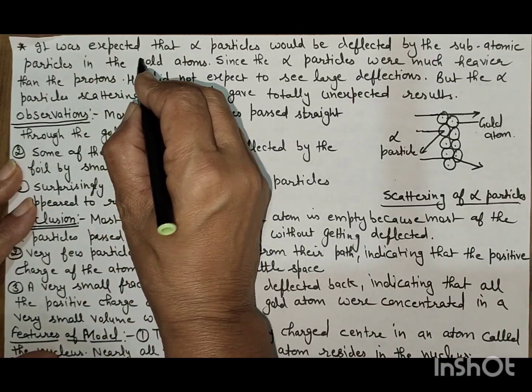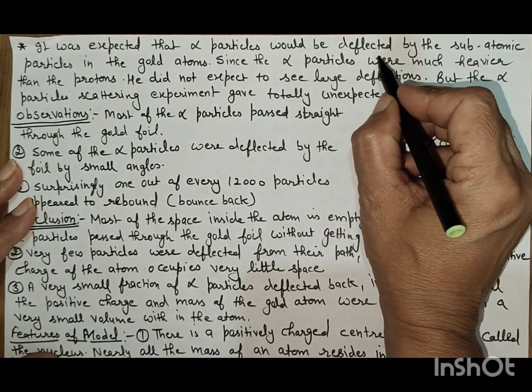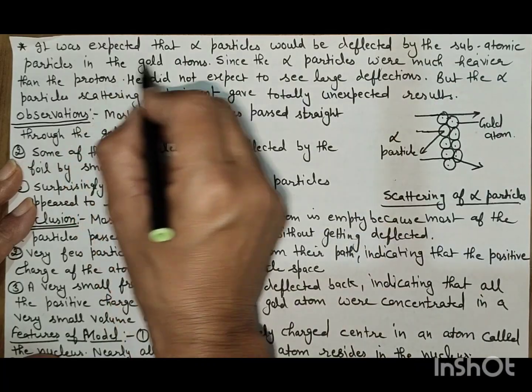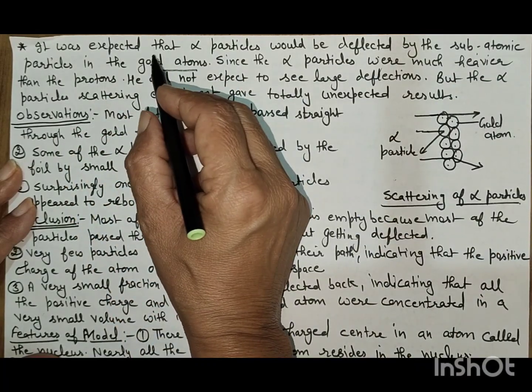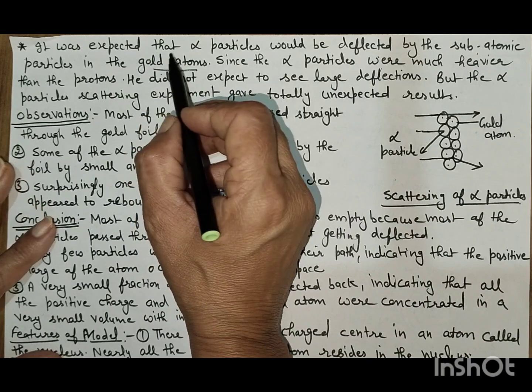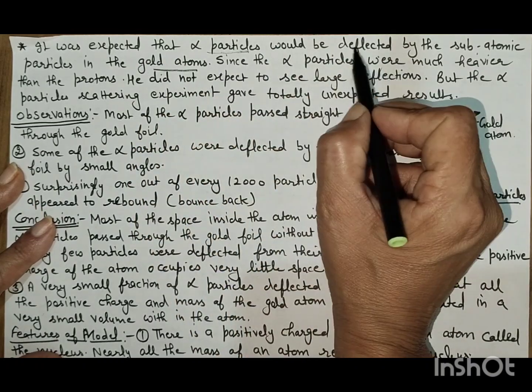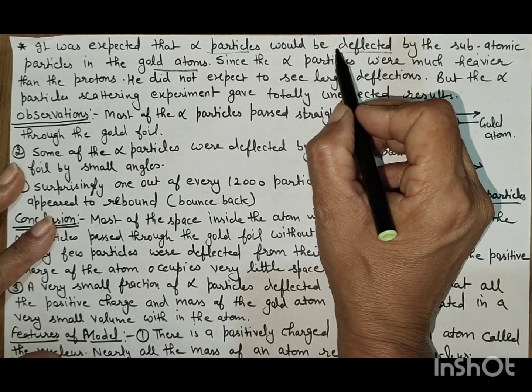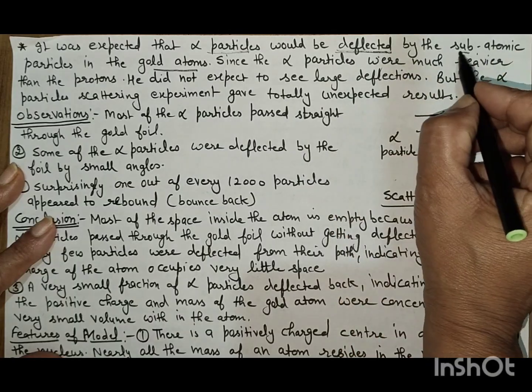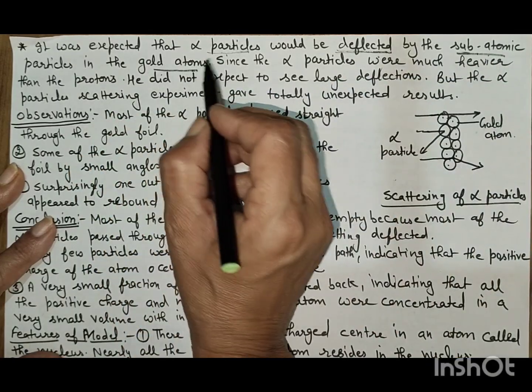It was expected that alpha particles would be deflected by the subatomic particles in the gold atom.